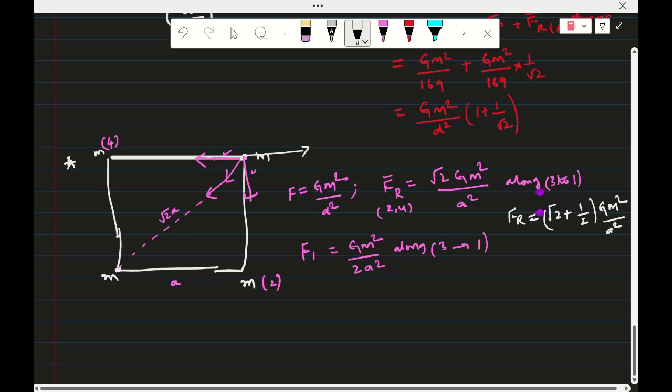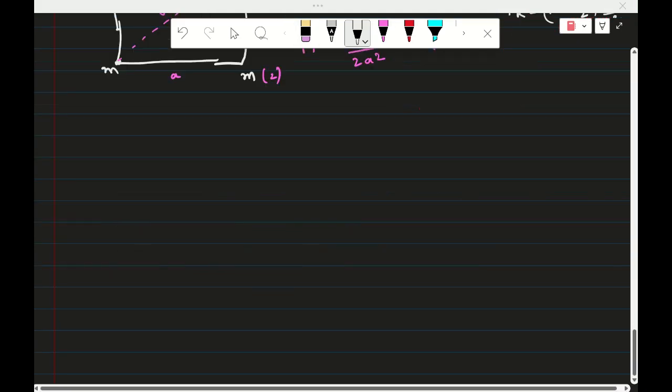So like this. So this is one model. Next model, see. There are two particles moving in a circular path because of their mutual gravitational force with radius r. So that means here the mutual gravitational force is equal to mv square by r.